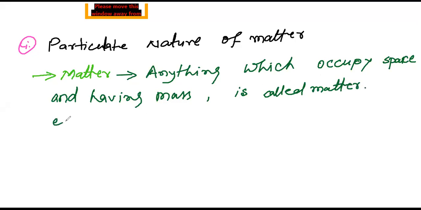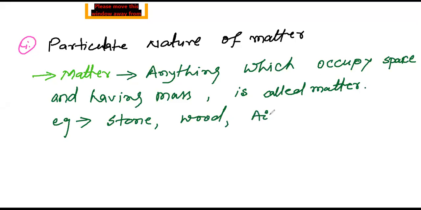As for example, stone. It is a matter because it takes space and has mass. Wood is also a matter because it takes space and has mass.